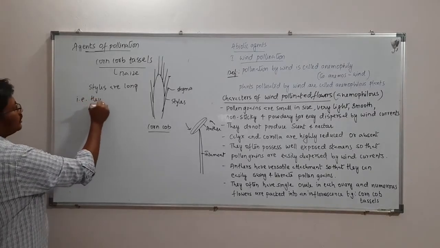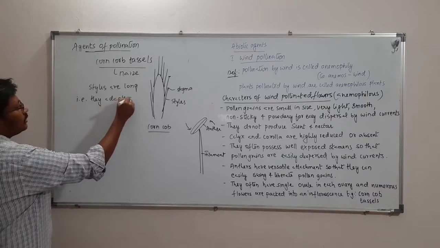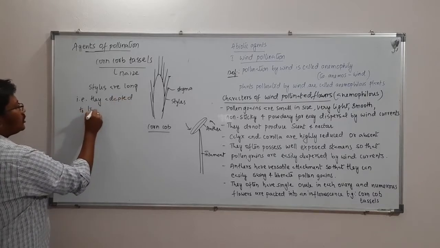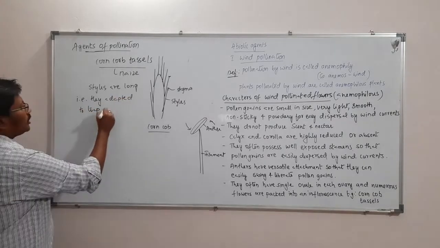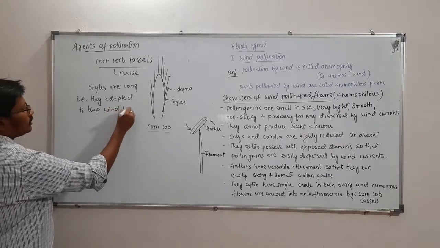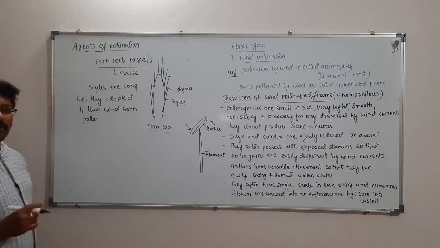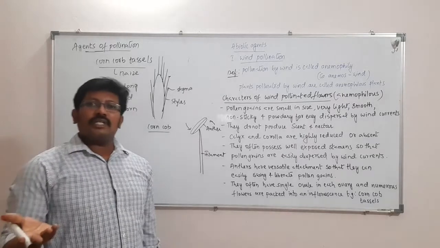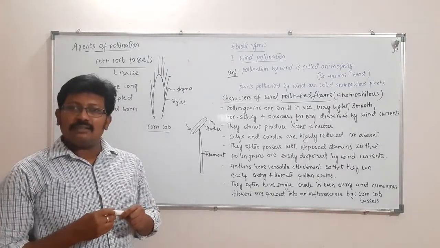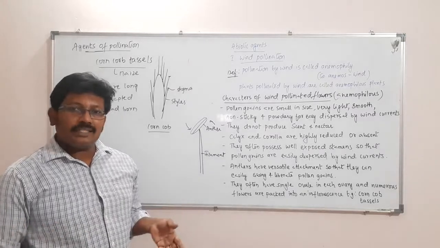They are adapted to trap wind-borne pollen. In the case of wind pollination, the pollen grains are released into the wind, and the wind will be carrying these pollen grains.